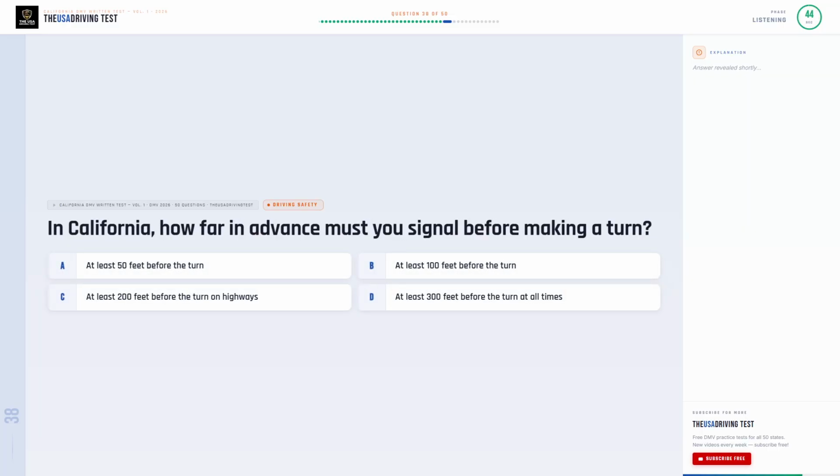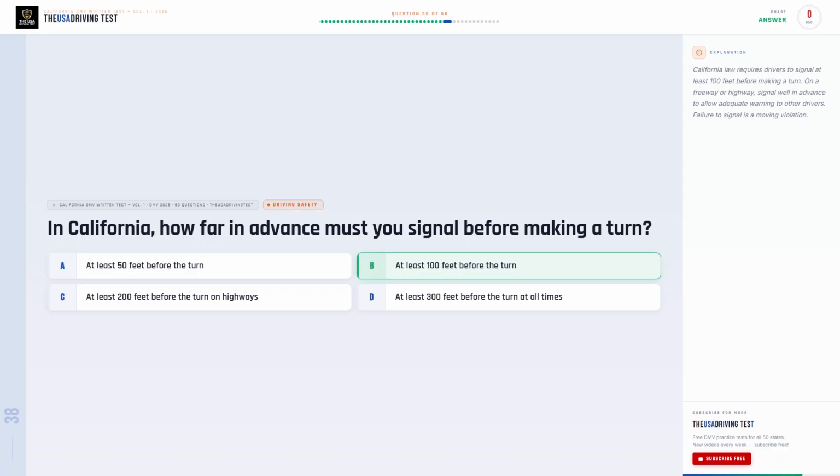In California, how far in advance must you signal before making a turn? Option A. At least 50 feet before the turn. Option B. At least 100 feet before the turn. Option C. At least 200 feet before the turn on highways. Option D. At least 300 feet before the turn at all times.